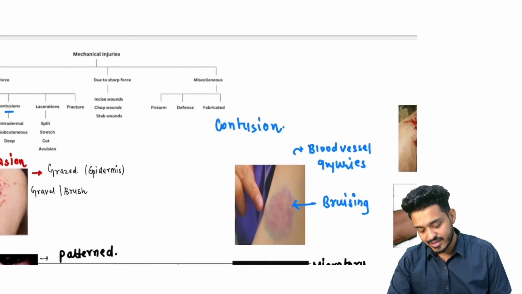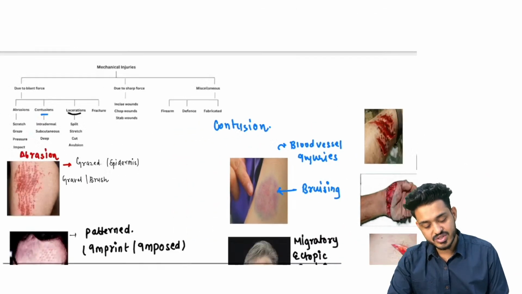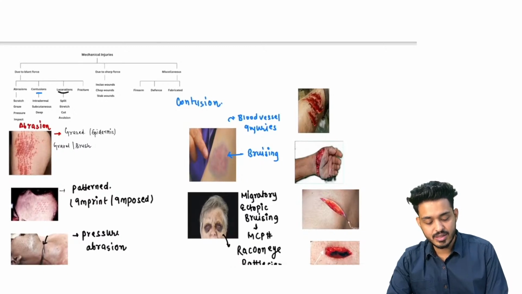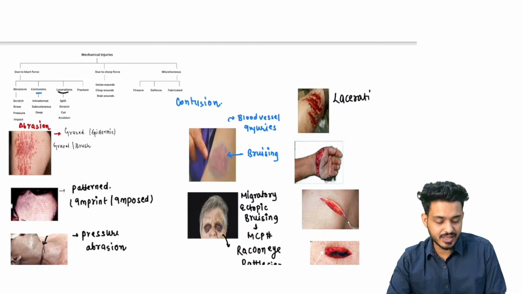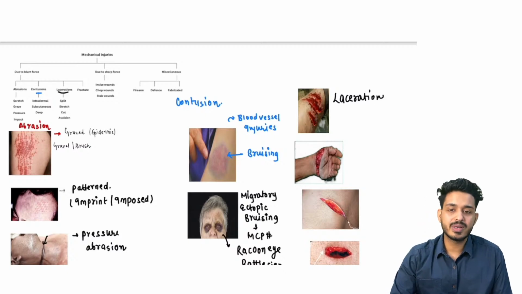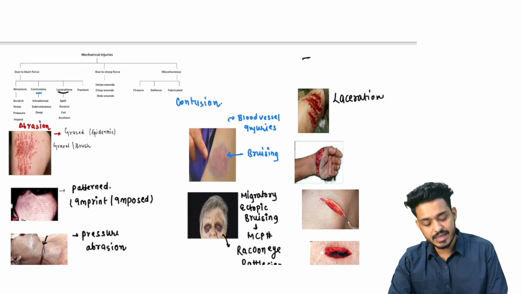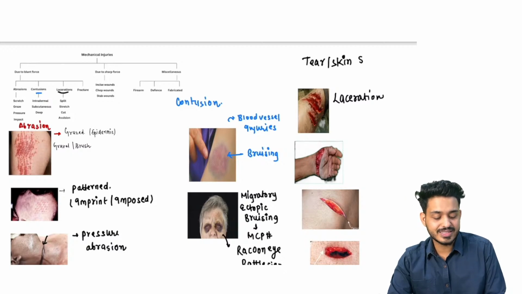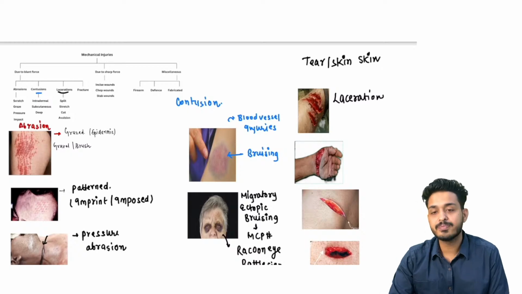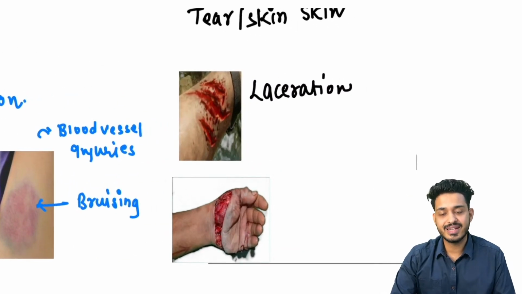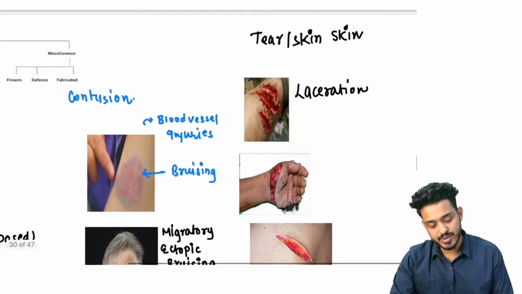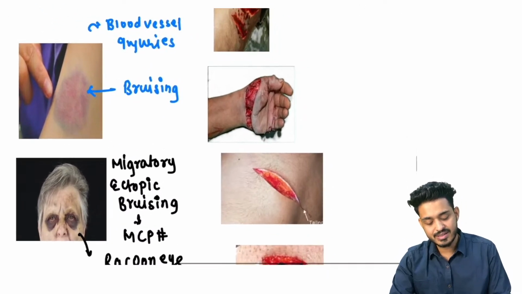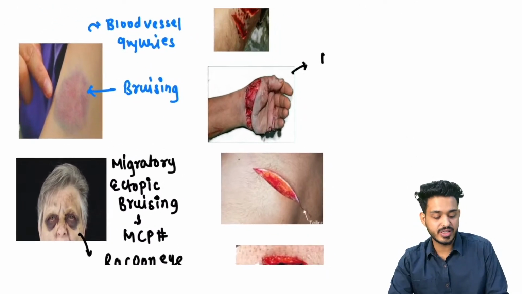Last thing we are having is the lacerations. Lacerations will be involving all the things. This is your laceration, right? So what is going to happen in the laceration? You will be having a tear or cut in the skin, and that is what is going to involve the hair cells also, right? So that is going to be the laceration, and this particular thing is known as degloving injury.